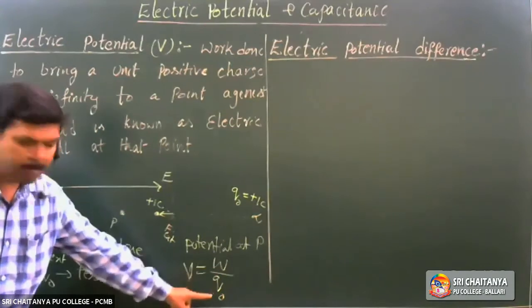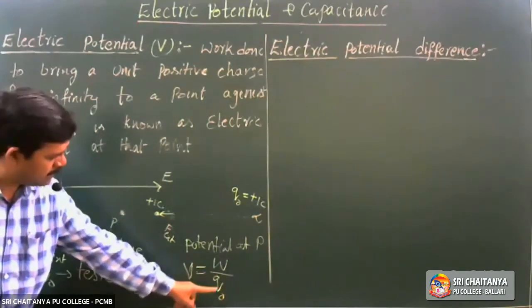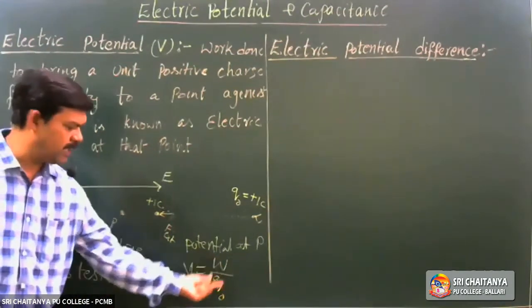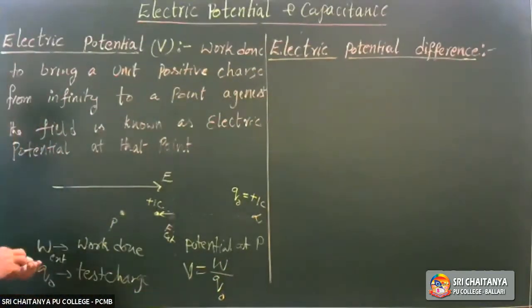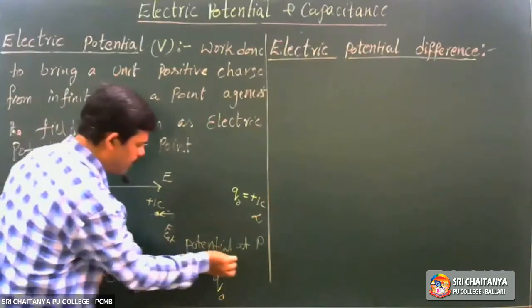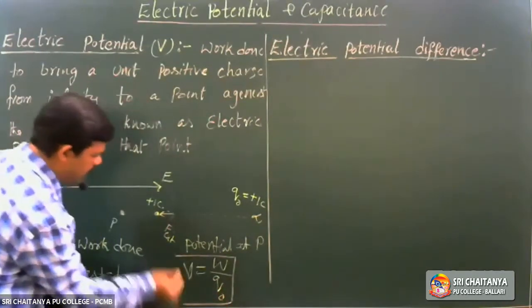Work done per charge. Work done by charge means work done per unit charge, right? This is the formula, the basic formula that we have to remember.